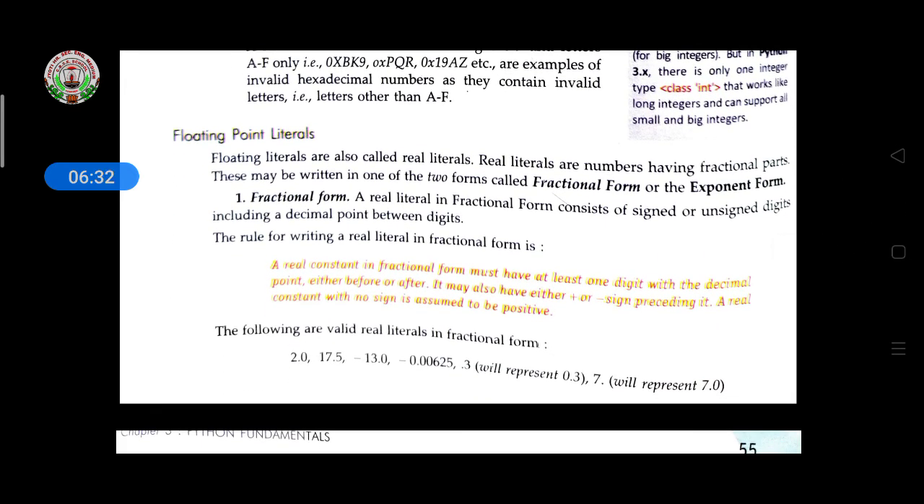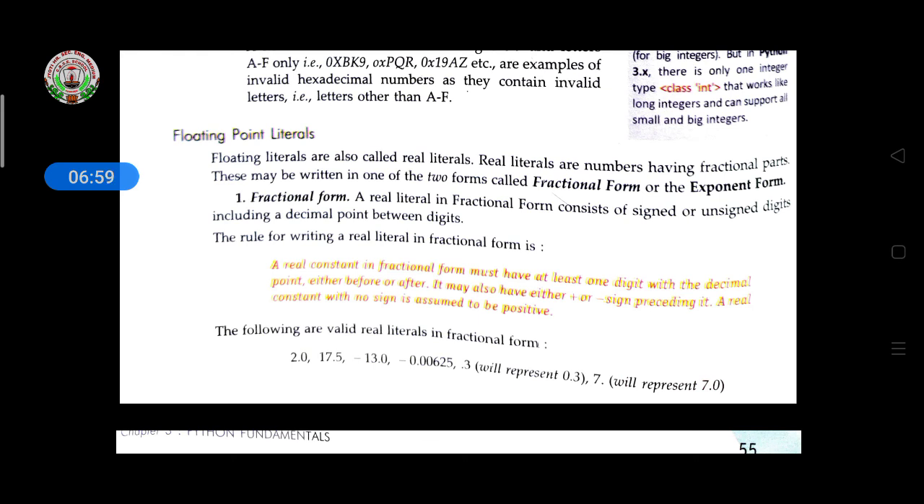Floating literals are also called real literals. Real literals are numbers having fractional parts. This may be written in one of two forms called fractional form or the exponent form. So come to the fraction form. Fraction form means a real literal in fraction form consists of signed or unsigned digits, including the decimal point between these digits.